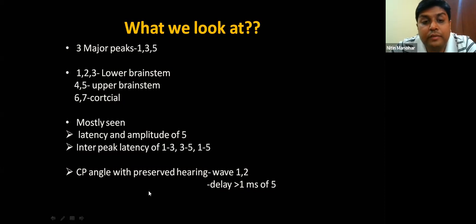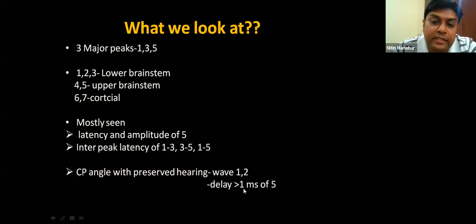For CP angle with preserved hearing, there are some cases where you can get them early when there is no sensorineural hearing loss. You can still preserve hearing by looking at waves 1 and 2 in the BERA. So you can do continuous wave 1 and 2 monitoring for looking at the cochlear nerve function, and also look at the fifth wave and look for any delay of more than 1 millisecond.